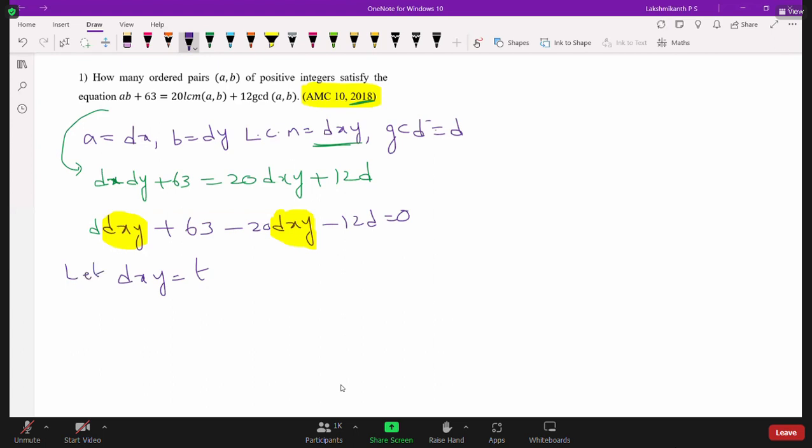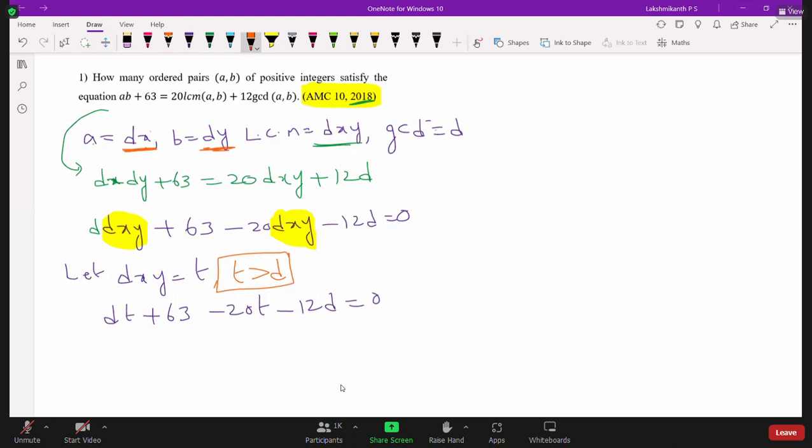Now what will happen? This equation becomes dt plus 63 minus 20t minus 12d is equal to 0. The most important point here is that A is equal to dx and B is equal to dy, where x and y are natural numbers. From this we can clearly say that dxy is equal to t, so definitely t is greater than d.